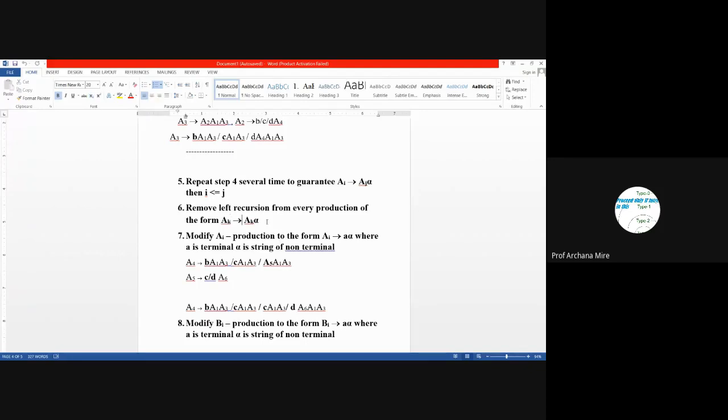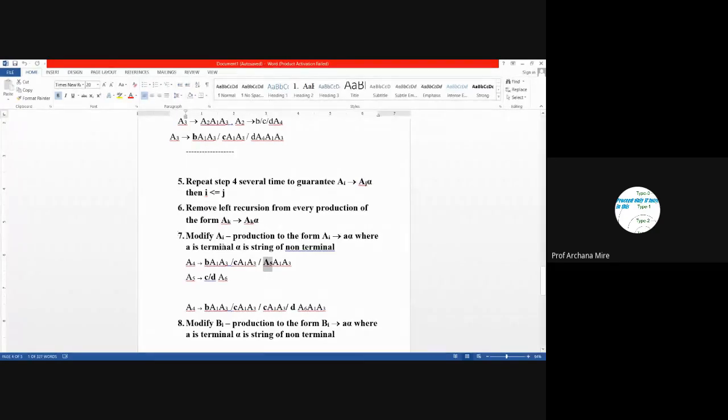After that, once all these steps are finished, we take one by one each production rule, and we check whether the leftmost symbol of the production is a terminal or not. Here it is a terminal, no problem. Here it is a terminal, no problem. But here it is a non-terminal. A5 is a non-terminal. So what we will do, we will replace this A5 with the productions of A5.